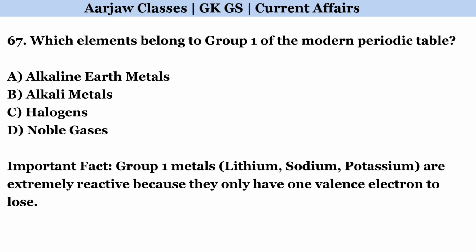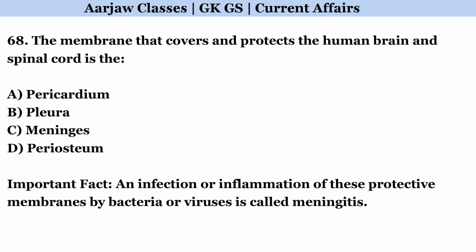Which elements belong to group 1 of the modern periodic table? Correct option is B. Alkali metals. The membrane that covers and protects the human brain and spinal cord is the. Correct option is C. Meninges.